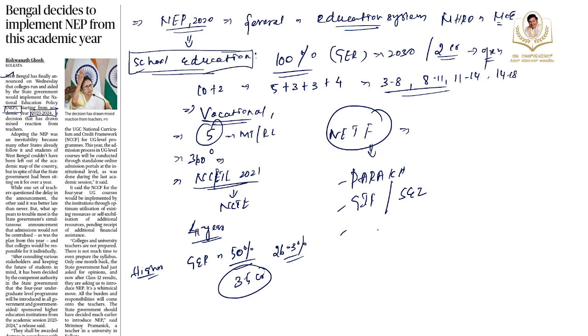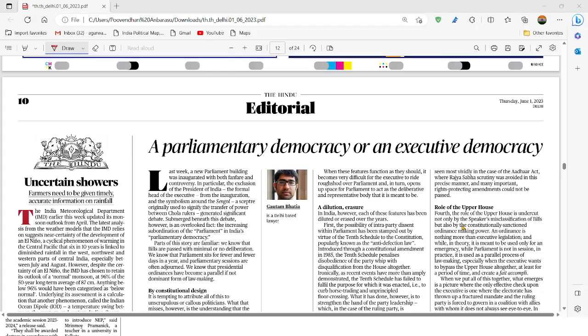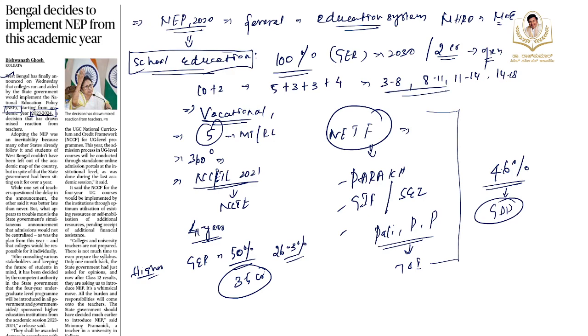Then the National Institute of Pali, Persian and Prakrit, and the Indian Institute of Translation and Interpretation. So all these are the major points of importance under the NEP. And also remember, currently India spends around 4.6 percent of its total GDP on education itself, right? So go through all this information, and you can refer to our government website related to this NEP as well.